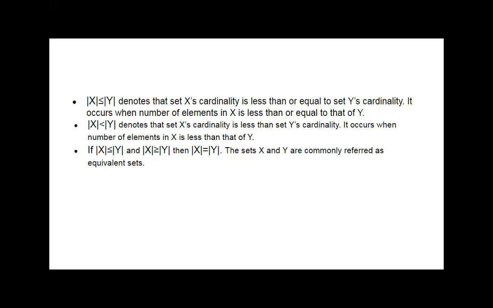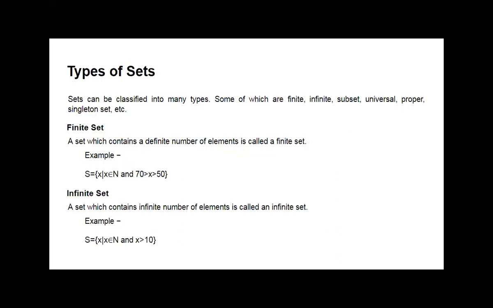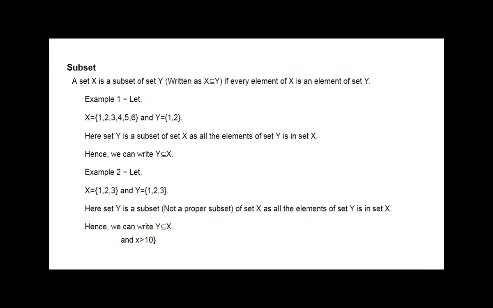Yesterday we have seen this, that sets are equivalent sets when the cardinality of both the sets is the same. Then the types of sets that we have seen: in that, a finite set is one where we can count the number of elements. And when we cannot count the number of elements in that set, then it is an infinite set.